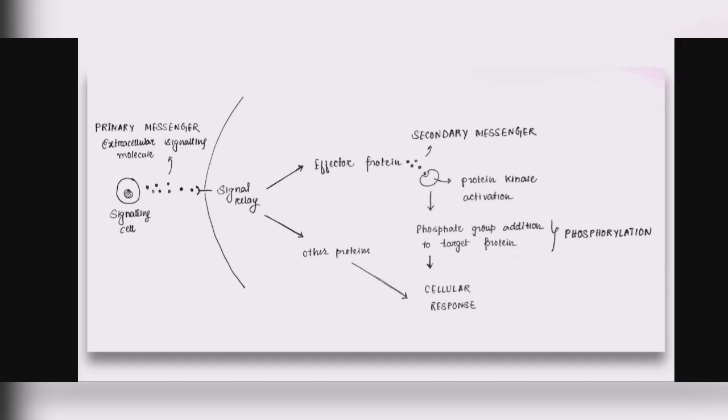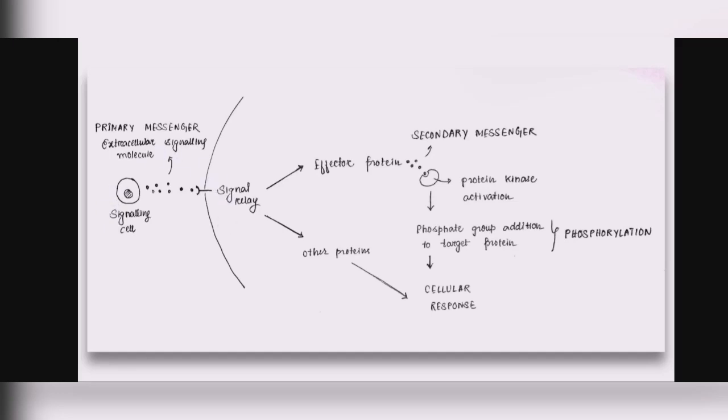So let us understand this topic. You see, there are two cells. This is the signaling cell and this is your target cell. So everything that's happening in this region is inside this target cell. So you see, these primary messengers are being released by this signaling cell. So now what are these primary messengers? If you look at this diagram in a very detailed way, you will see that I have written two messenger molecules. One is a primary messenger and another is a secondary messenger.